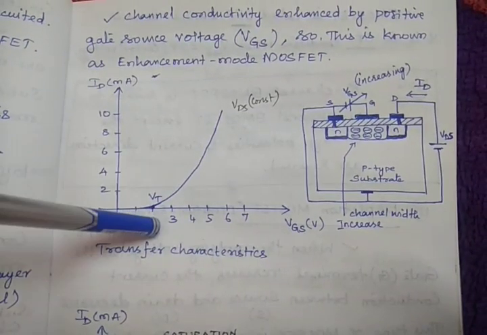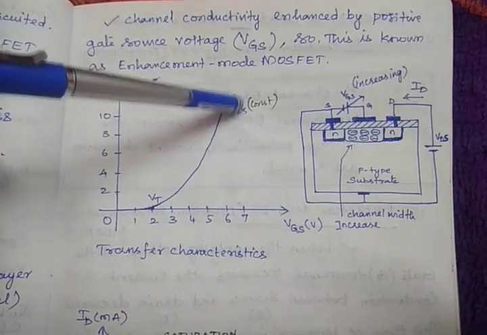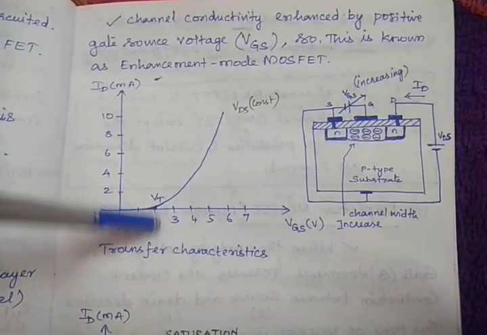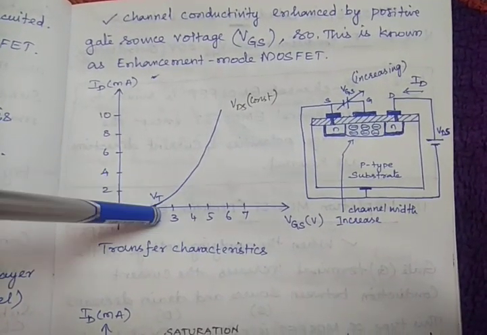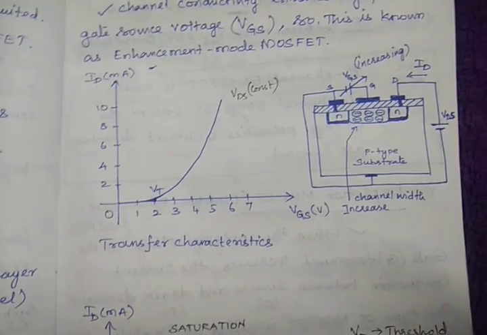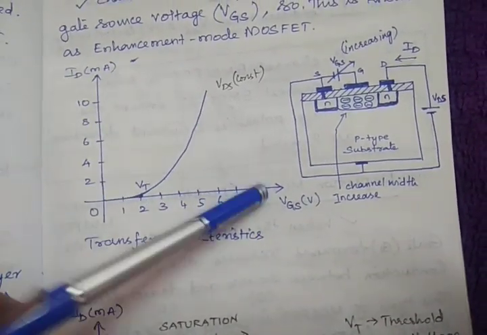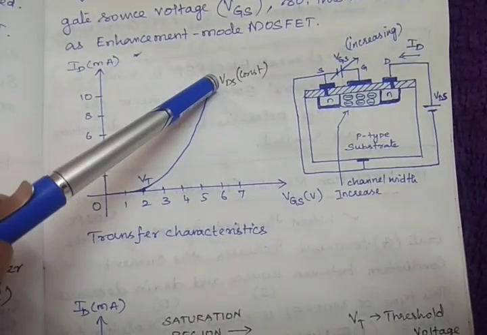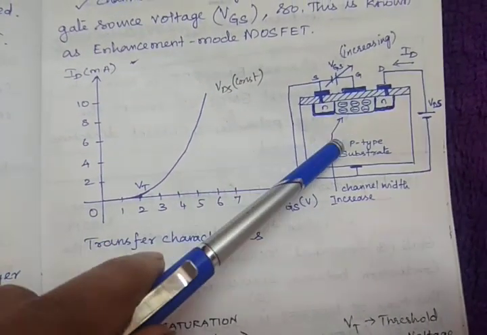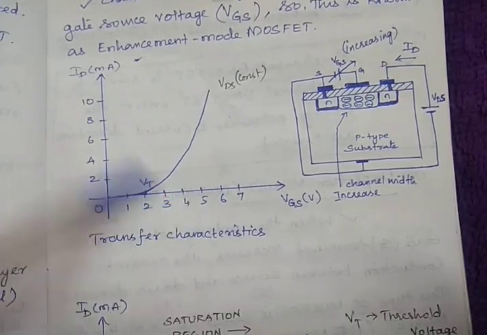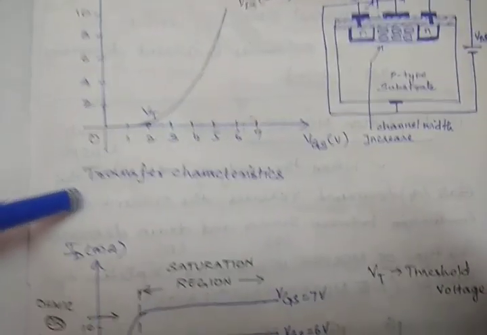After that point, the conduction starts, right? So that point we take as the threshold voltage. So I hope you understand this transfer characteristics between VGS and ID when VDS is constant. If you understand this figure, you can understand this graph. So we'll see the next one,